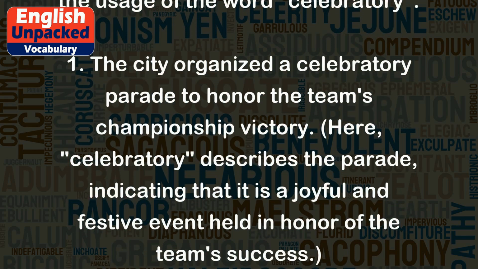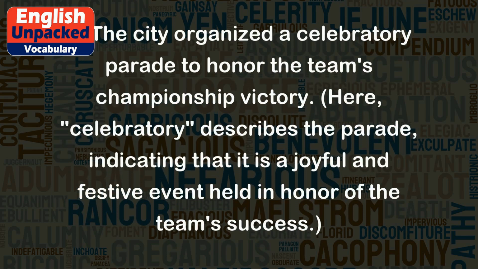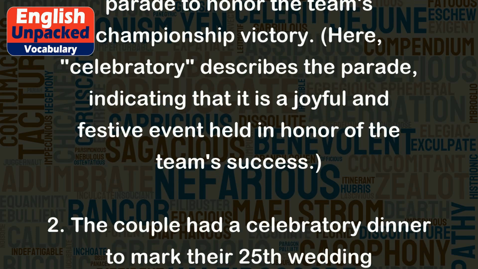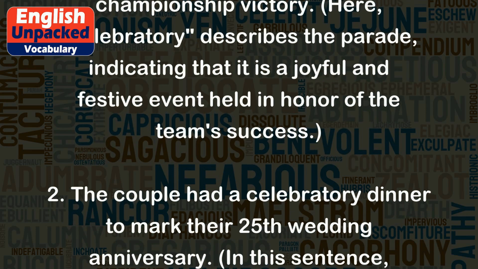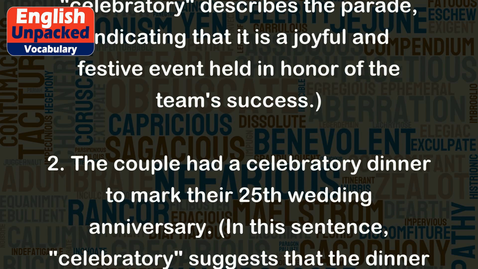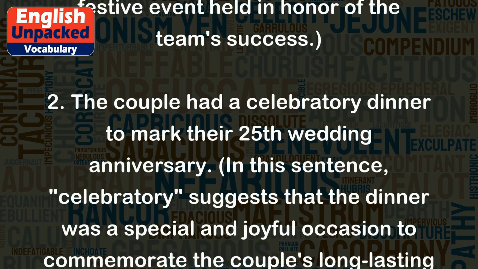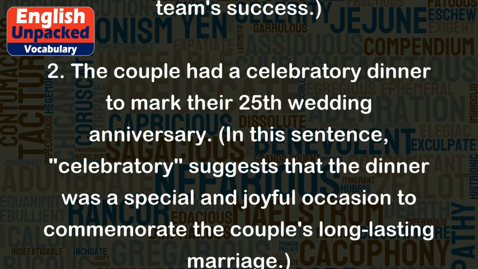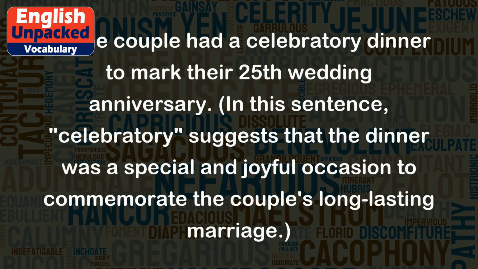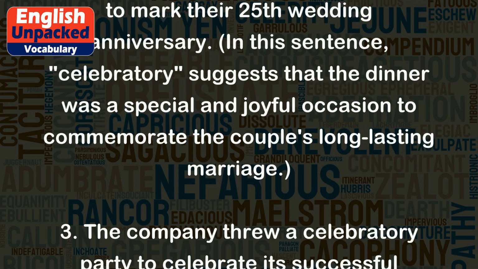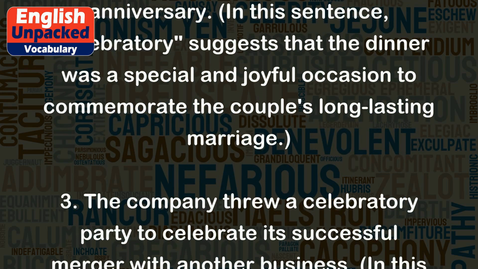Here, celebratory describes the parade, indicating that it is a joyful and festive event held in honor of the team's success. 2. The couple had a celebratory dinner to mark their 25th wedding anniversary. In this sentence, celebratory suggests that the dinner was a special and joyful occasion to commemorate the couple's long-lasting marriage.